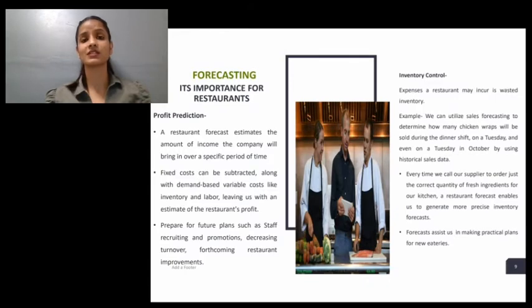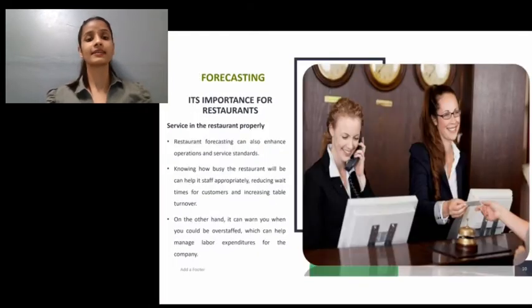One of the most unnecessary yet preventable expenses a restaurant may incur is wasted inventory. We can utilize sales forecasting to determine how many chicken wraps will be sold during the dinner shift on a Tuesday, or even a Tuesday in October, by using the historical data. Next is serving the restaurant's customers properly. Nobody wants to be informed that their preferred food is unavailable.